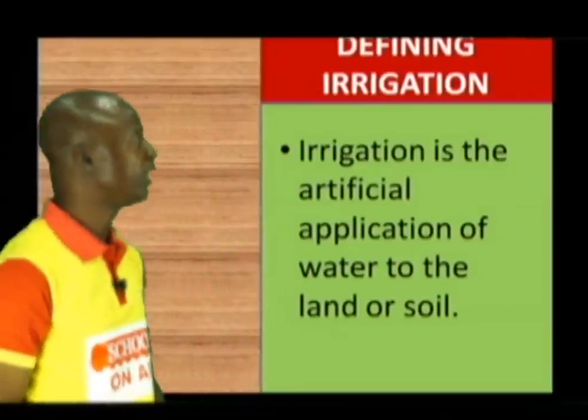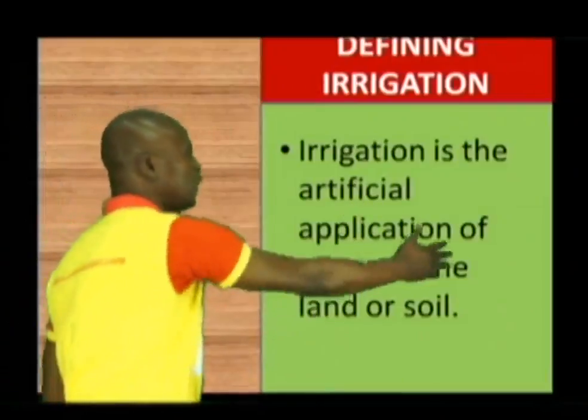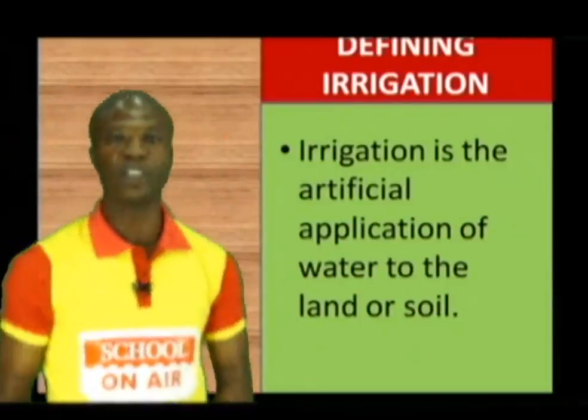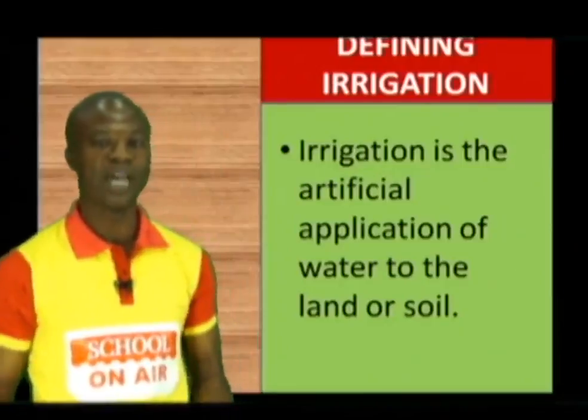Irrigation can be defined as the artificial application of water to the land or soil. That is irrigation. Irrigation can simply be defined as the application of water to the land or to the soil.